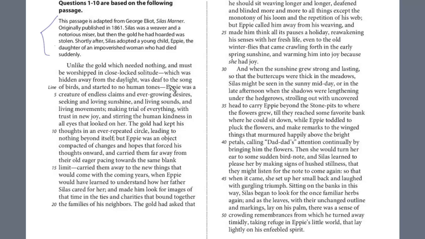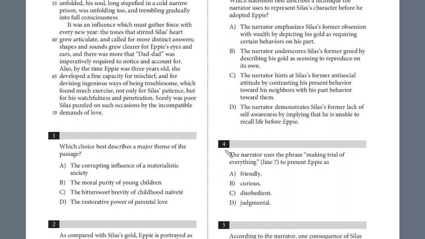And really, this information is helpful. This Silas Marner, who was a notorious miser, was very thrifty. He hoarded his gold, and all he thought about was his gold. It had kind of locked him into his existence, and he lived in solitude. But then he adopted this young child, Eppie, and he really started noticing how this little girl re-energized him. She restored his vitality. He became more engaged in life. So again, hopefully you've read this. So let's take a look at the questions.